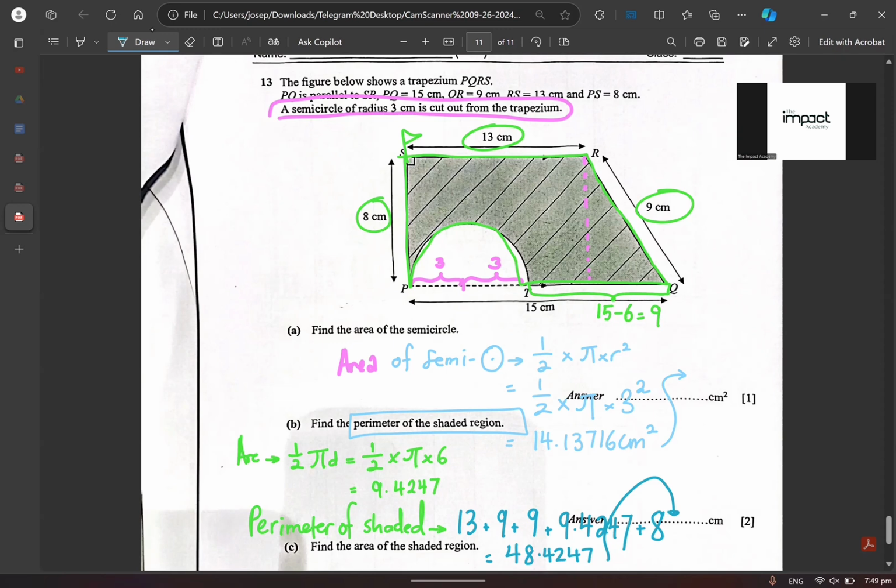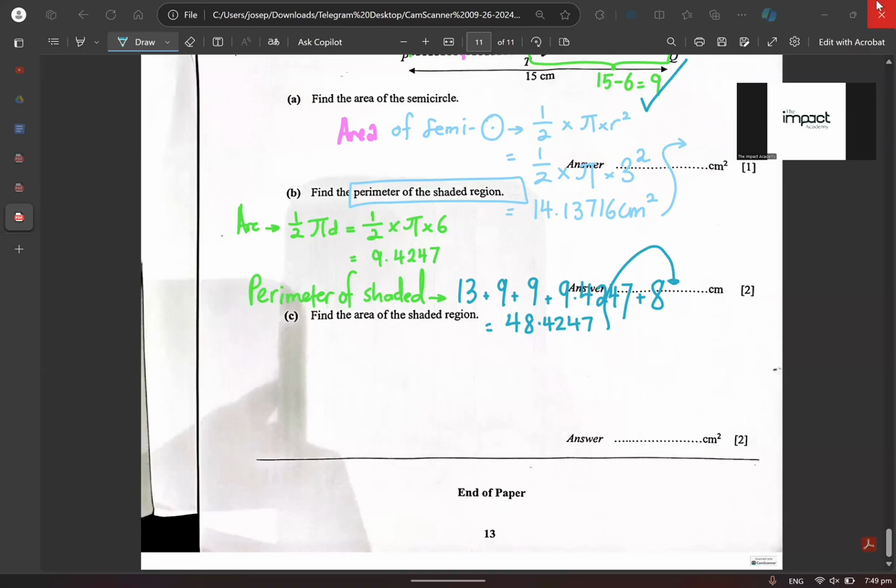Because you added everything, right? 13, 9, 9, the arc, and 9, and 8, sorry. Am I making sense or not making sense? Right, that's how you solve a question like this. So to leave it to 3 significant figures, it would then just be 48.4 cm. Understand or don't understand?